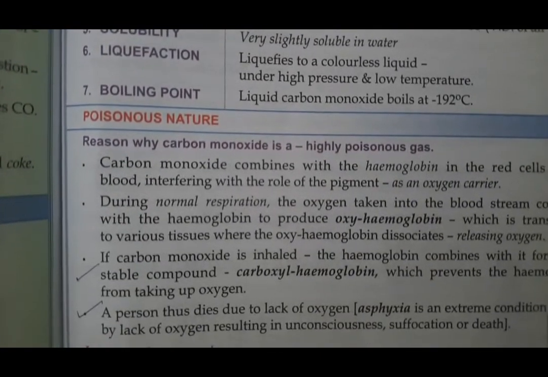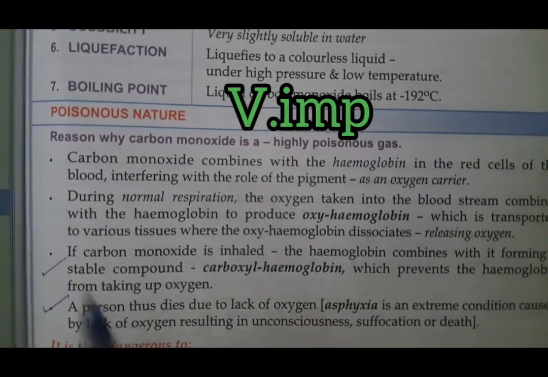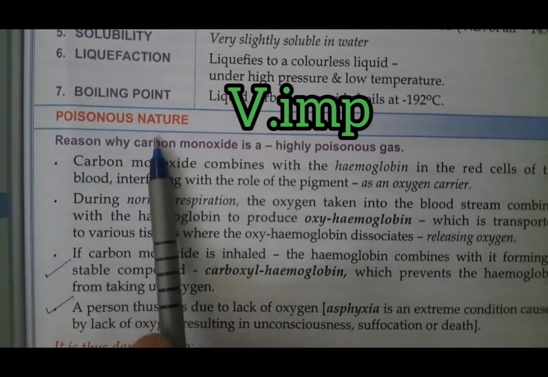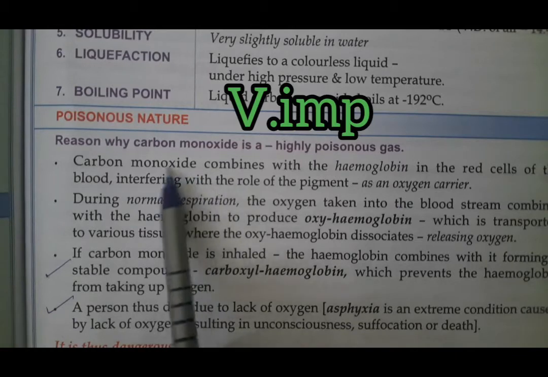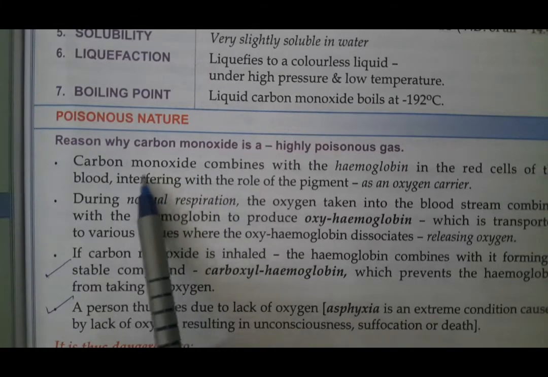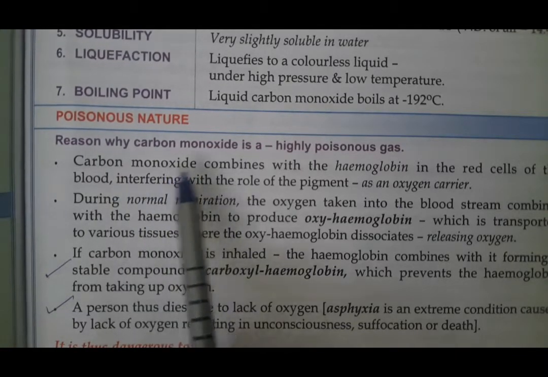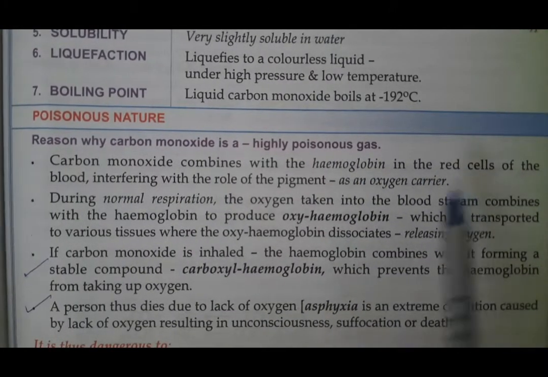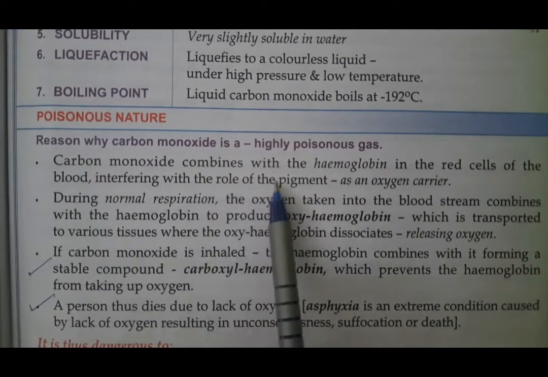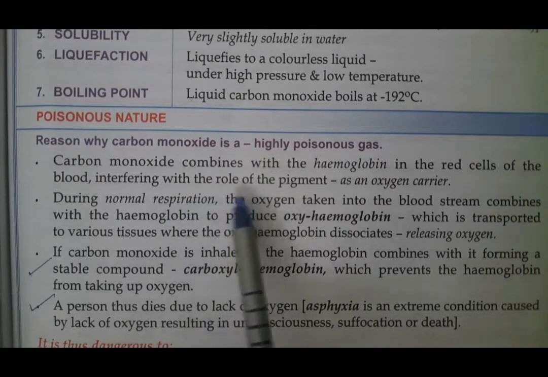Now this is important, students. You have to remember this one: carbon monoxide is a poisonous gas. It is a highly poisonous gas. Now let's see why it is poisonous. Carbon monoxide combines with the hemoglobin present in the red blood cells, which interferes with the role of the pigment.